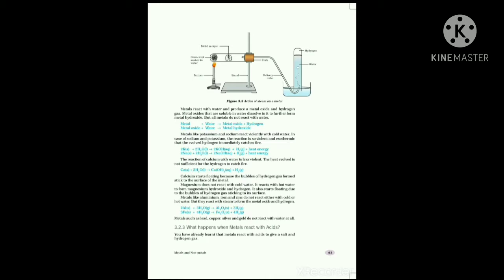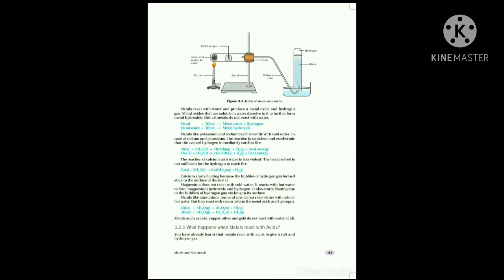Once more, the reaction of metals varies from metal to metal. In the case of sodium and potassium, these two metals are highly reactive metals. So, these metals react in cold water. All metals don't react with cold water or hot water. Sodium and potassium react in cold water and produce hydrogen gas and a lot of heat is produced. As a result, they catch fire immediately.